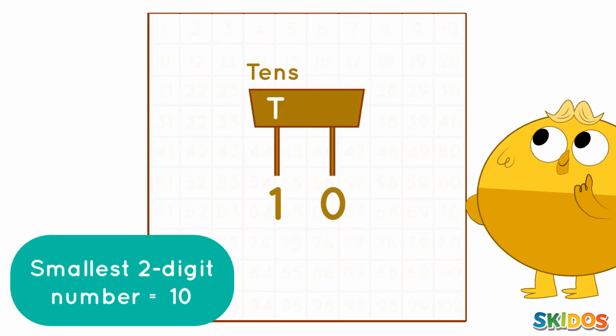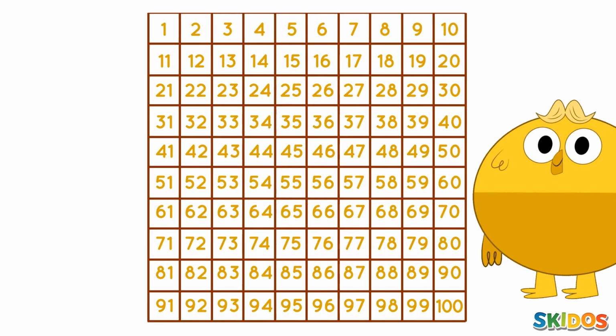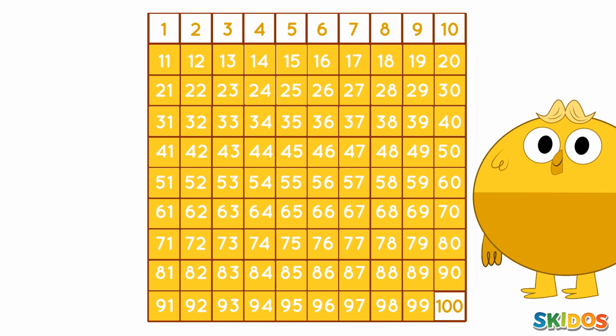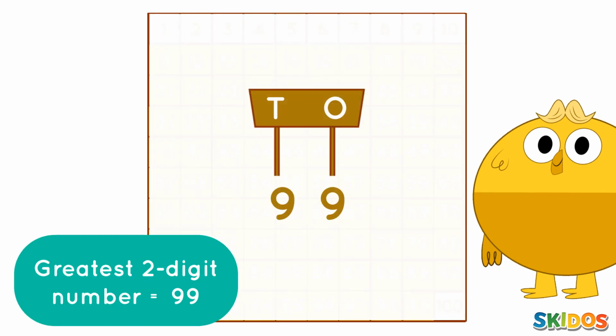1 is placed at the tens place. 0 is placed at the ones place. After 10 comes 11, then 12, and so on till 99. So, we observe that 99 is the greatest 2-digit number.